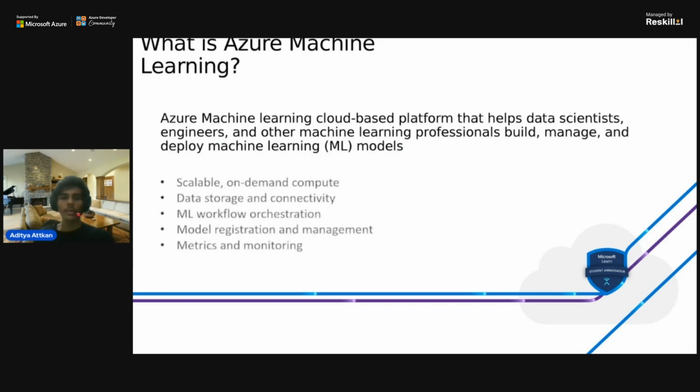Now, about the session: what is Azure machine learning? We have discussed machine learning, so you know the steps and the things included in it. What is Azure providing in the field of machine learning? Azure Machine Learning is a cloud-based platform that helps data scientists, engineers, and other machine learning professionals build, manage, and deploy machine learning models. In this scenario, you are creating a machine learning model yourself, training it, deploying it, and using it for a web application.